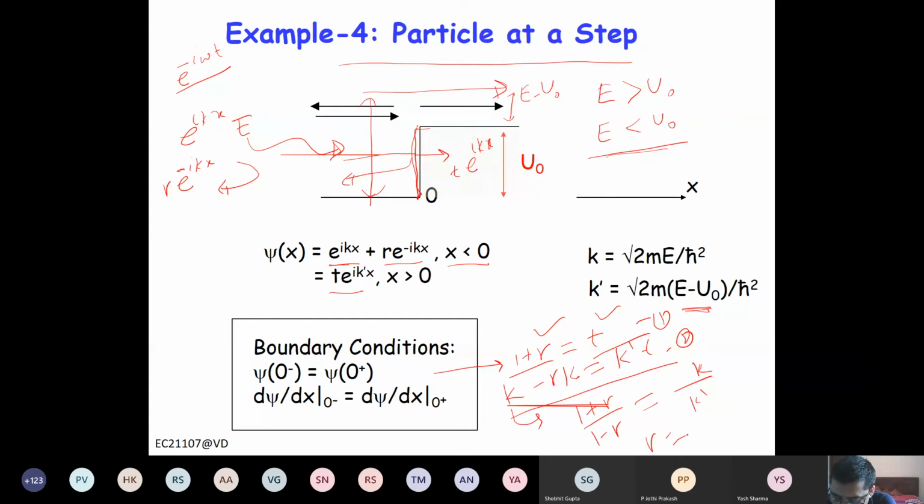So r, you can write this, this very familiar expression, 1 plus x by 1 minus x is equal to something. So x will be subtraction, k minus k prime divided by k plus k prime, right? So 1 plus r minus 1 minus r, that is 2r divided by 2, so it will be r, correct?